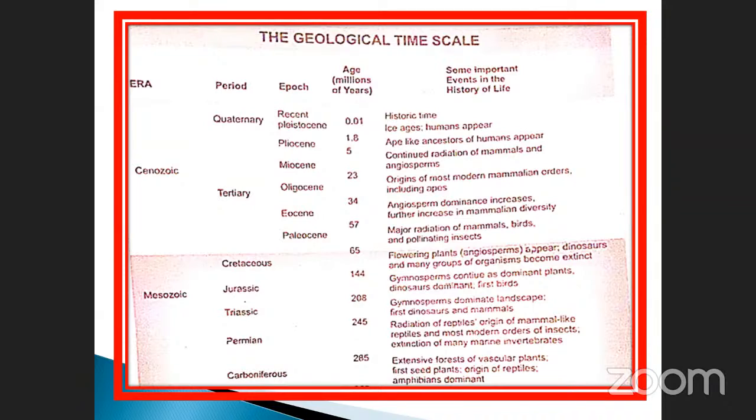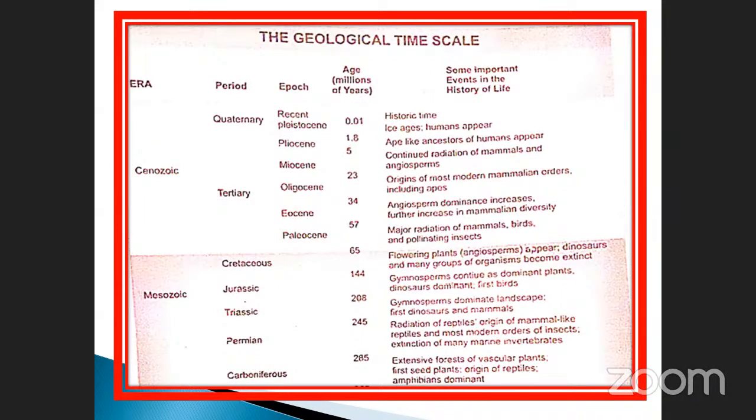Cenozoic, Mesozoic. Which one is the largest time scale? Okay, periods: Quaternary, Tertiary, and also Cretaceous, Jurassic, Triassic, Permian, and Carboniferous.